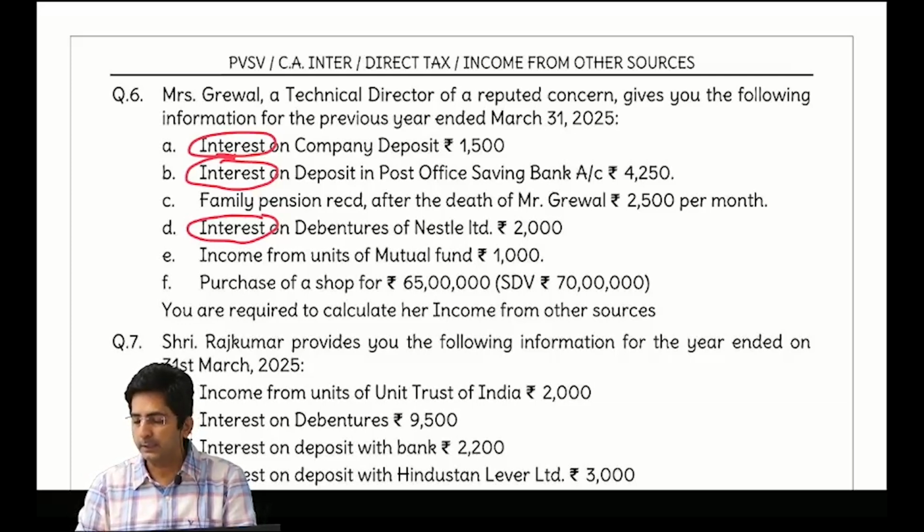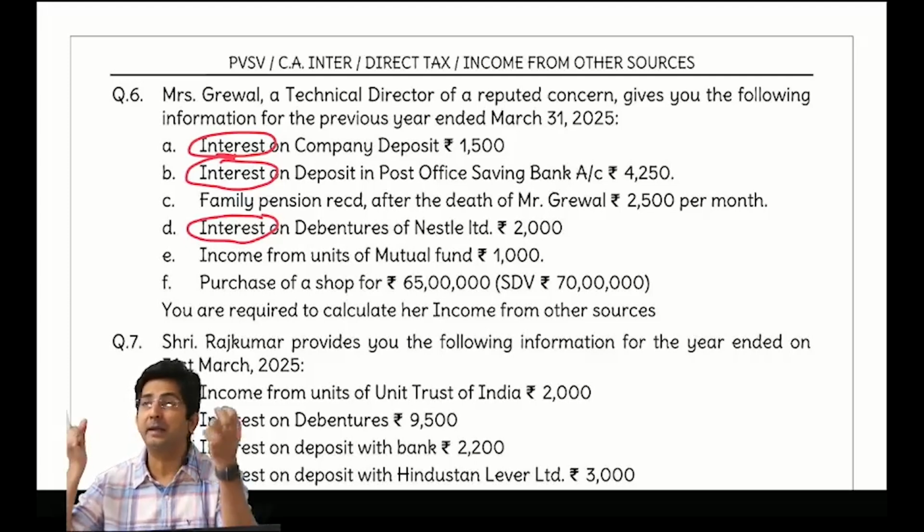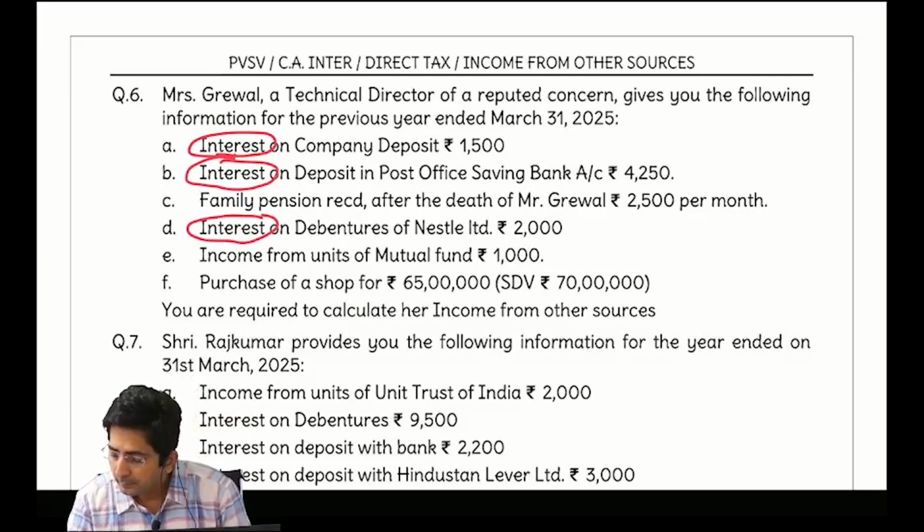So see, first is interest on company deposit. It is not in GPS, so it will be taxable. Other is POSBA, exempt up to 3,500, 10(15). Do you need to know the section? See, you should remember the section. Remembering is the main thing. Then family pension, after the death of Mr.